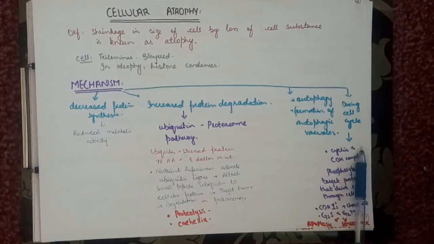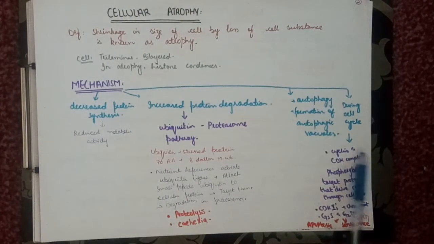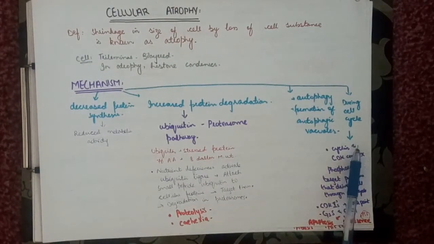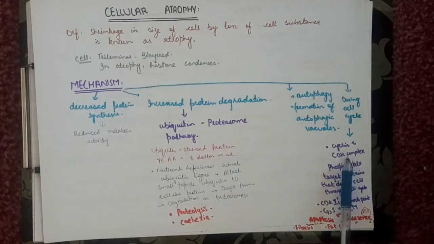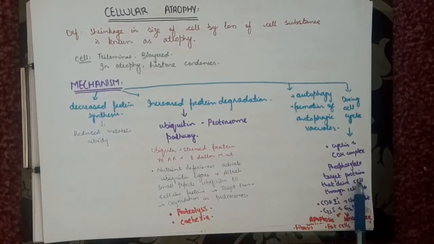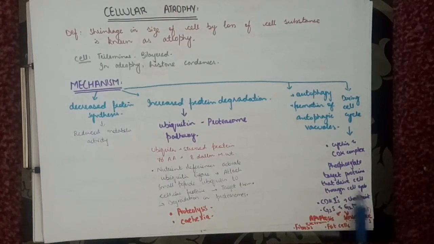Then comes during cell cycle. What happened during cell cycle? Progression through cell cycle, that is the G1-S transition, is regulated by the cyclin, and along with that we have the enzyme called cyclin dependent kinase. Now cyclin dependent kinases are activated by binding to the cyclin. They phosphorylate different proteins, and cyclins are of different types like D, E, A and B. Now when the cyclin and cyclin dependent kinase complex combine together, they phosphorylate the target proteins that drive the cell through cell cycle.